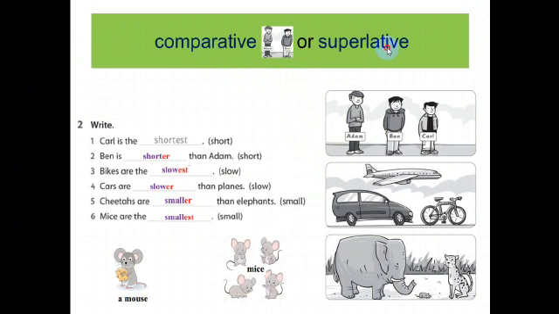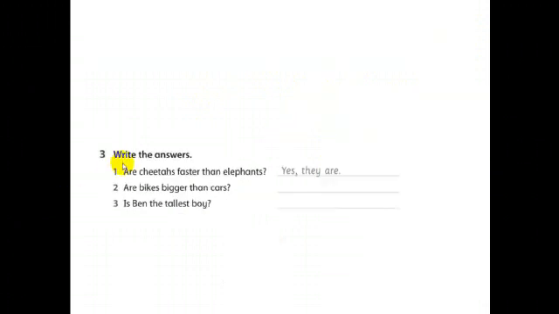Or superlative, here we have 3, okay? When we have a comparative, we have 2. When we have superlative, we have 3. Superlative between 3, okay? For example, Adam's the tallest. Here we put EST.